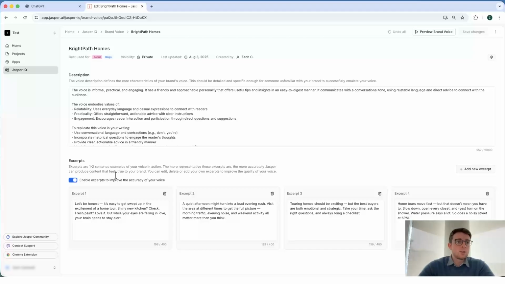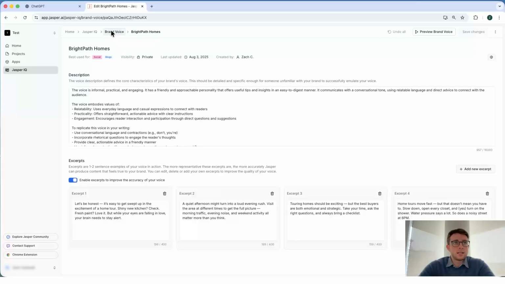So we can add that description, and then down here we can provide examples of previous content where we've utilized that brand voice, which Jasper can then use to ensure we have consistency with that brand voice. So it'll look at our description, but it'll also look at previous examples to understand how Jasper should be applying that brand voice to new content that's going to be generated. So that's our first part.